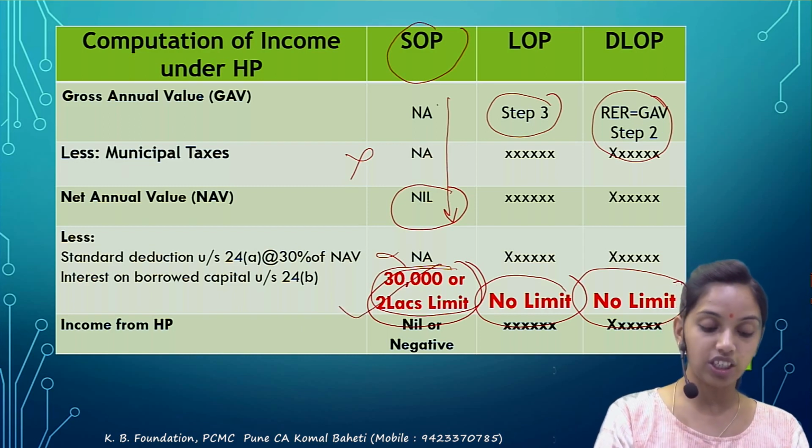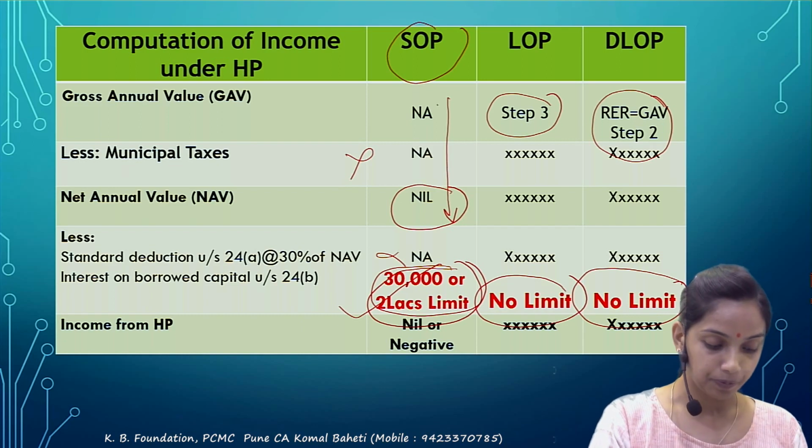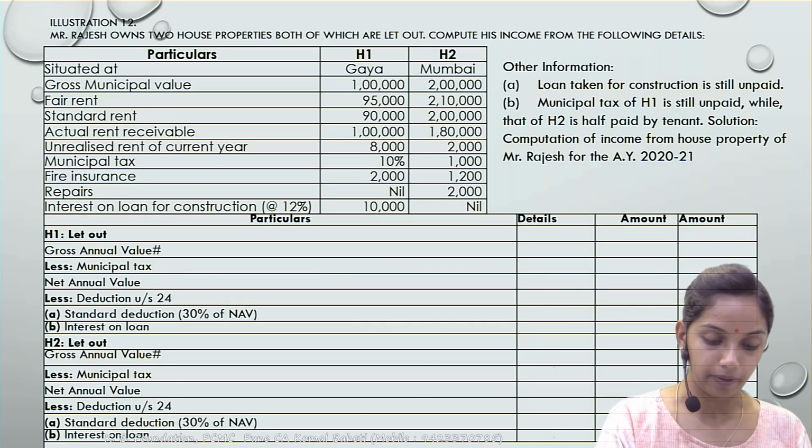Now, the next question in your mind could be, when will you get a 30,000 deduction and when will you get a 2 lakh deduction. Before that, we will do one question that is related to the let out property.